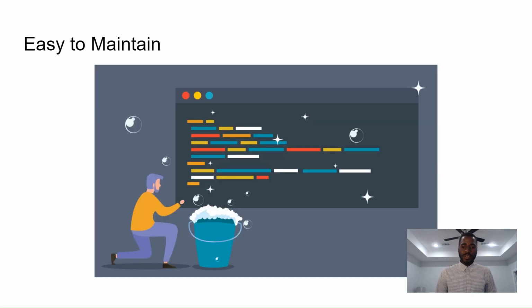And lastly, because Flutter websites use a single code base for multiple platforms, they can be easier to maintain and update than WordPress websites. Changes and updates can be made to the code once and then applied across all platforms simultaneously. This can save time and effort as you don't need to update each platform separately.